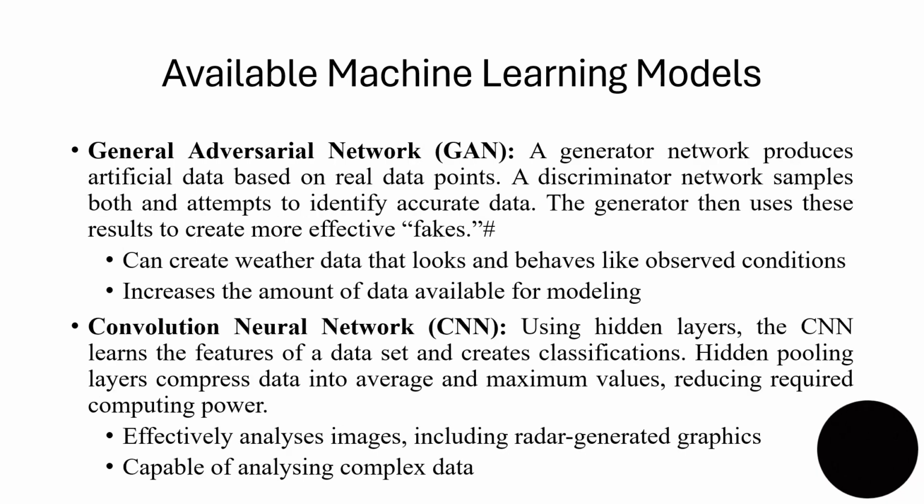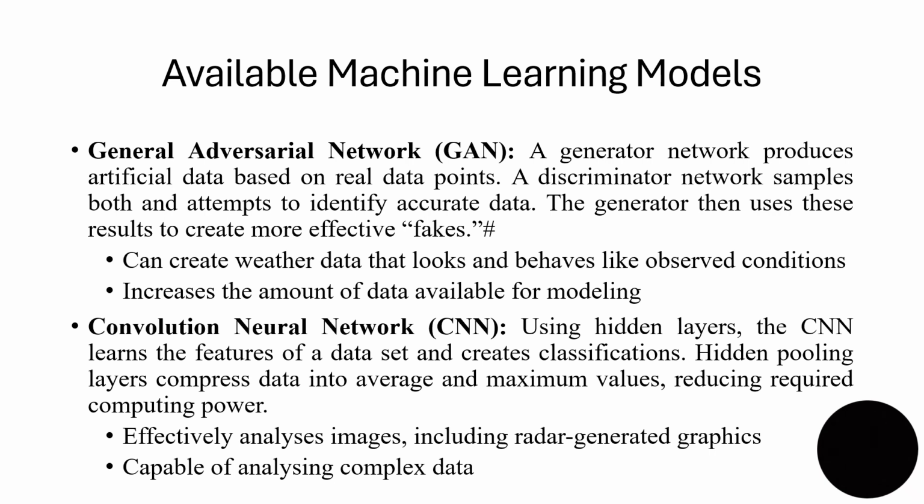The third machine learning model that we can use is the generative adversarial network, or GAN. GAN is a generator network that produces artificial data based on real data points. A discriminator network samples both, and attempts to identify accurate data. The generator then uses these results to create more effective fakes, quote unquote. The benefit of this is that it can create weather data that looks and behaves like observed conditions. And the second is that it increases the amount of data available for modeling.